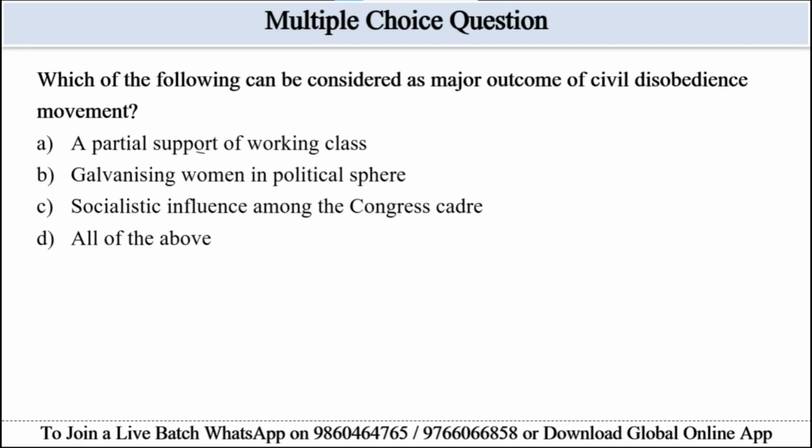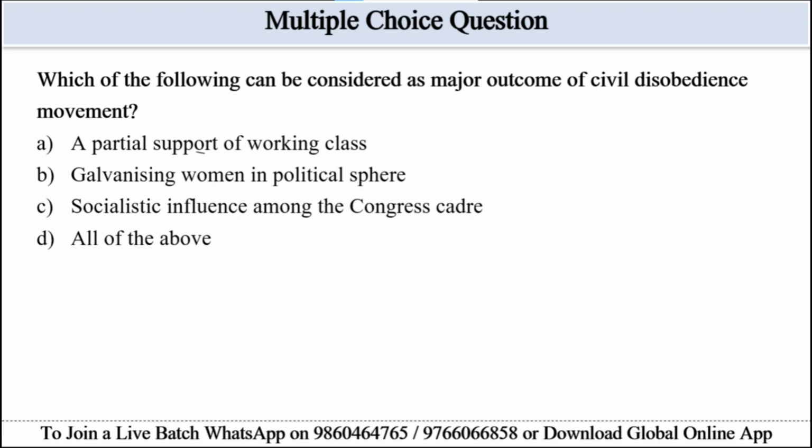Which of the following can be considered a major outcome of the civil disobedience movement? Options are given. A, partial support of the working class. Option B, galvanizing women in the political sphere. Option C, socialistic influence among the Congress cadre. And option D, all of the above. The relevant portion of this passage: large women's participation is mentioned, partial working class support, and socialism concerns are present.